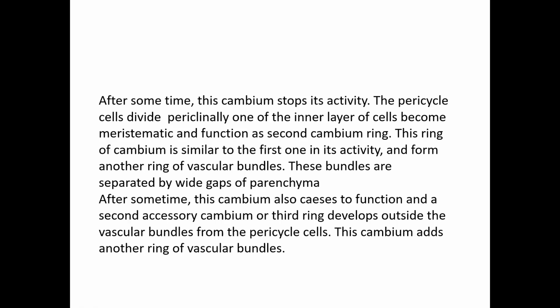After some time this cambium stops its activity, and the pericycle cells divide periclinally; one of the inner layer cells becomes meristematic again and functions as a second cambial ring. This ring of cambium is similar to the first one in its activity and forms another ring of vascular bundles. It produces parenchyma cells and xylem towards the inner side and phloem towards the outside. So this will continue.